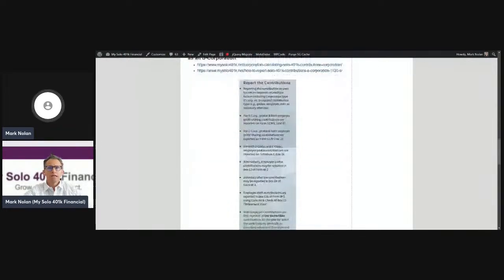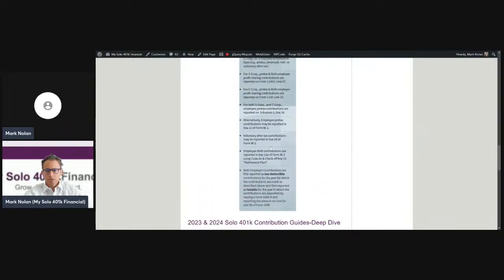So for an S corporation, the employer contribution is going to be reported on 1120S, line 17. So Form 1120S, line 17 is where the employer profit sharing contribution is reported. So the link I sent over has a cheat sheet that I'm looking at here.